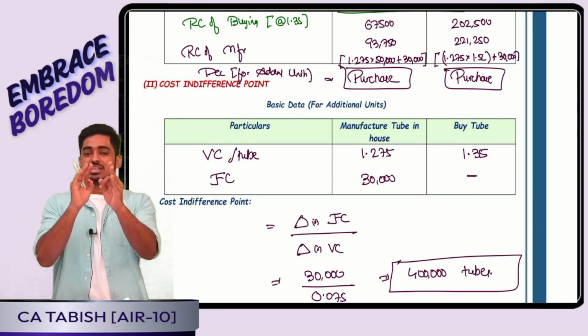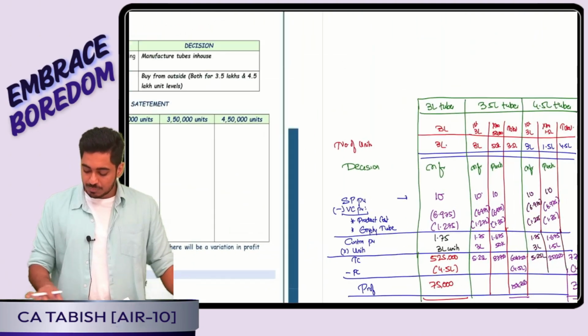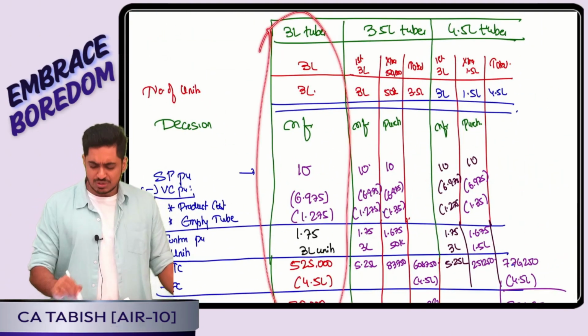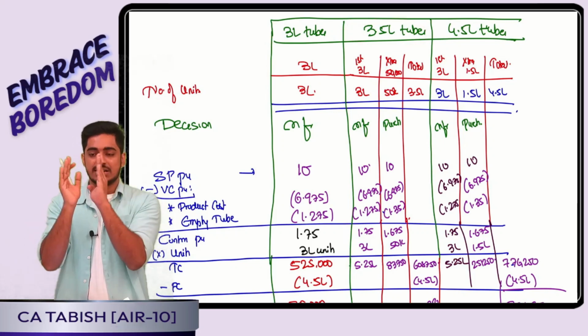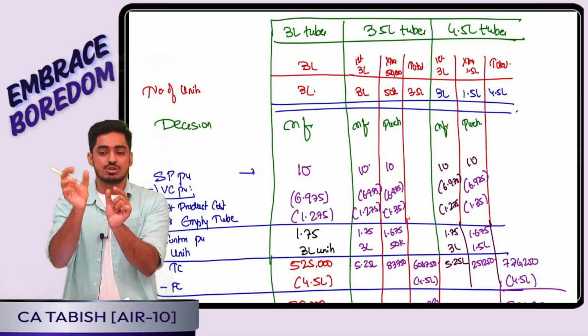For manufacturing versus purchase, that is a simple calculation we will be doing. Then the question asked me the profit statement. Simple. For 3 lakh tubes, there is absolutely no doubt. In case of 3.5 lakh tubes, what am I going to do? First 3 lakh tubes I will manufacture in-house. Extra 50,000 tubes I will purchase.